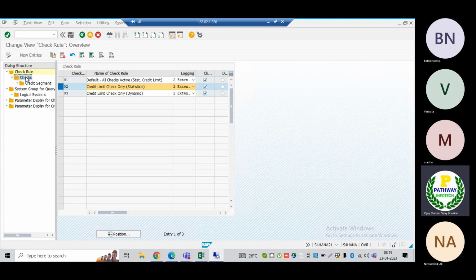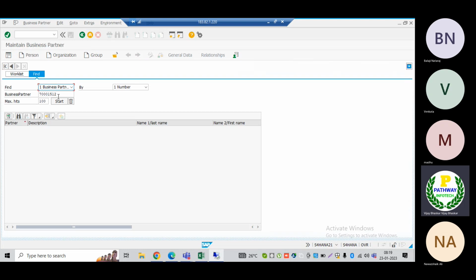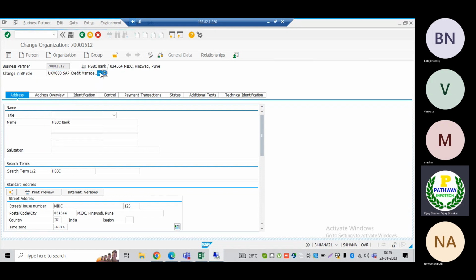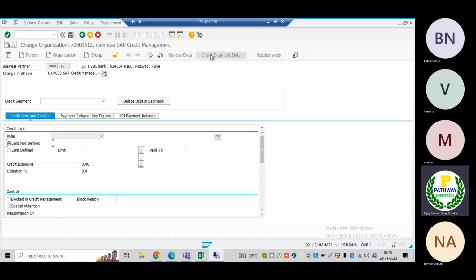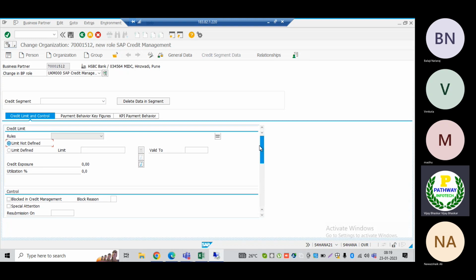And the next one is under BP. Let me go to the BP. As I told, the credit management role is UKM 000, UKM. If I go here, credit segment, under this credit segment, let me come down here, block the reasons.